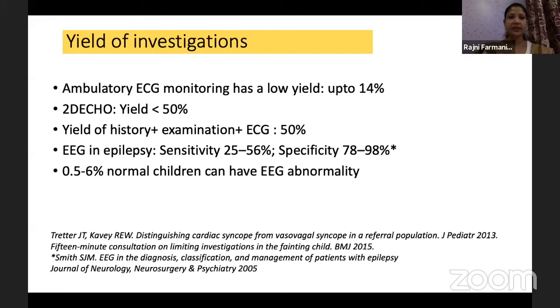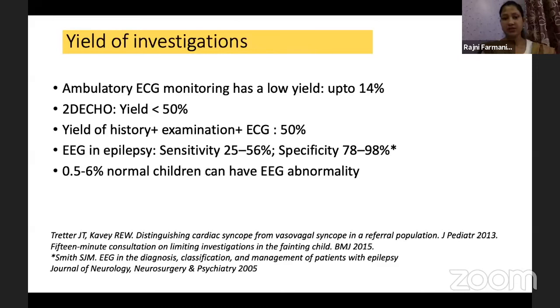So let's see the yield of investigations. Ambulatory ECG monitoring has very low yield, up to 14%. Even a clear cardiac event might not lead to ECG abnormalities, like we say in epilepsy, a clear epileptic event might not lead to any abnormality in EEG. EEG might be absolutely normal. 2D echo yield is less than 50%, especially when you think of a cardiac disease. When you have those red flags and you think there is a cardiac disorder, 2D echo might lead only to less than 50%. Yield of history and examination with ECG is up to 50%.